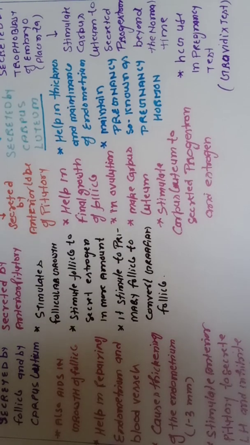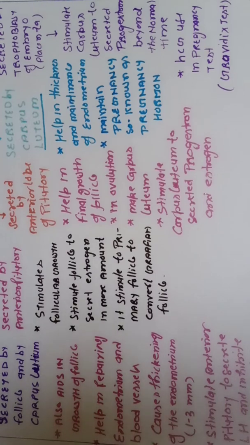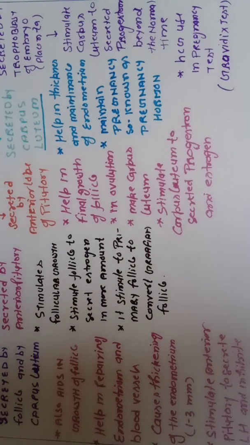After that, HCG. Suppose that fertilization takes place. Then approximately 7 days are taken for the embryo or zygote to reach the uterus from the ampulla region of the fallopian tube. It means after the 14th day, from the 15th to the 21st, approximately 7 days are taken.